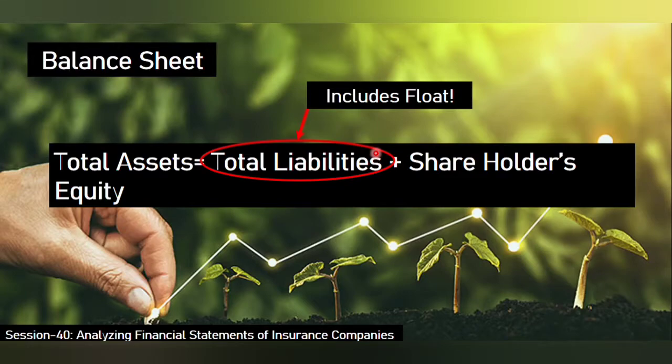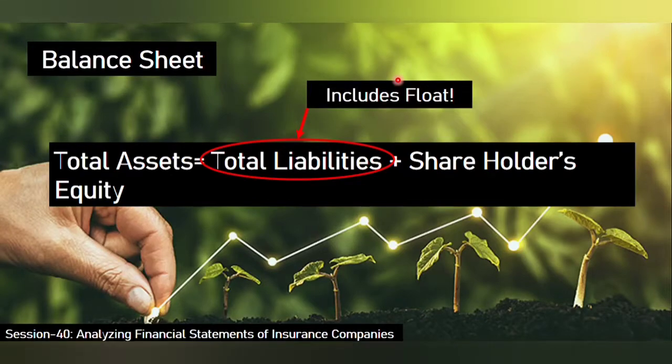So the important thing to note here is that in the balance sheet, the float, so float is nothing but what is left out to be invested in various stocks or bonds or other investment instruments after paying out the claims or after settling the claims and other expenses. So that is the float. Float is actually listed under the liability, because if at all a huge claim comes in, then the complete float goes for that claim settlement.